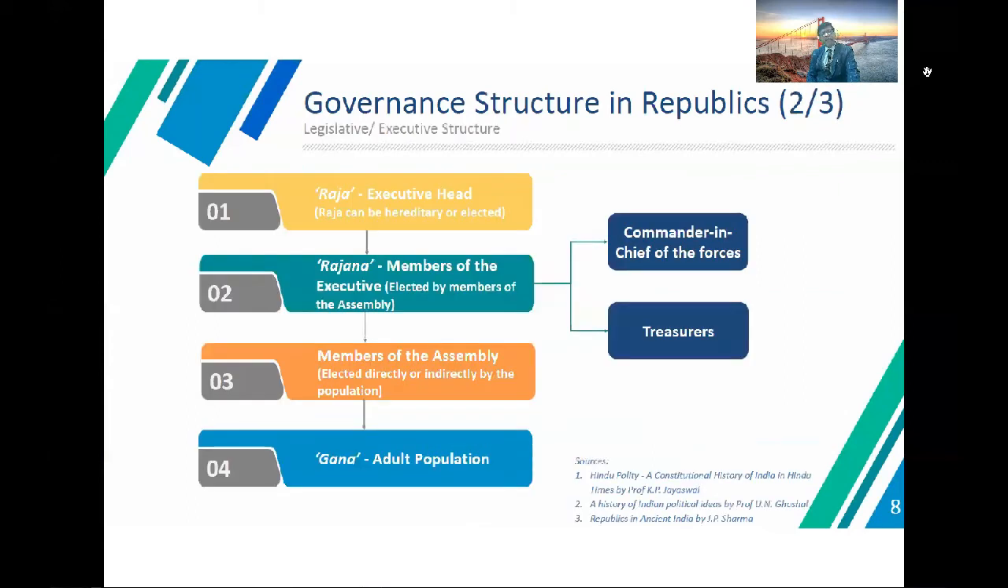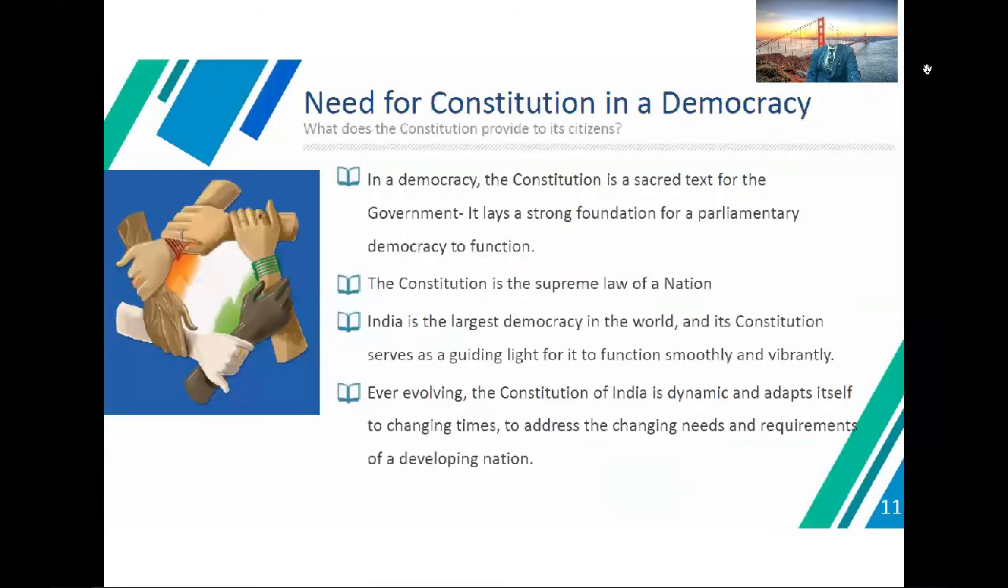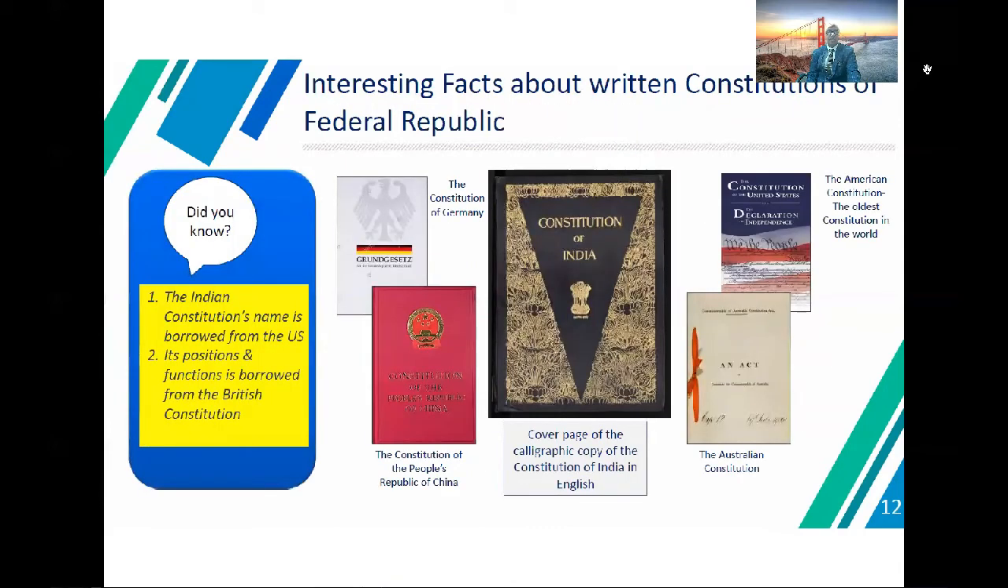We are very powerful in terms of the Rajan, members of the assembly in the Gana, and adult provinces. We have seen the governance structure of a republic, especially decision making, the right to rule, the right to frame law, election and voting, and the power of the governor. Especially about the constitution: in a democratic system, the constitution is considered the supreme law of the nation. We are all bound by the nation's supreme law, so we must follow these directives, guidelines, and rules and regulations for the betterment of the nation.